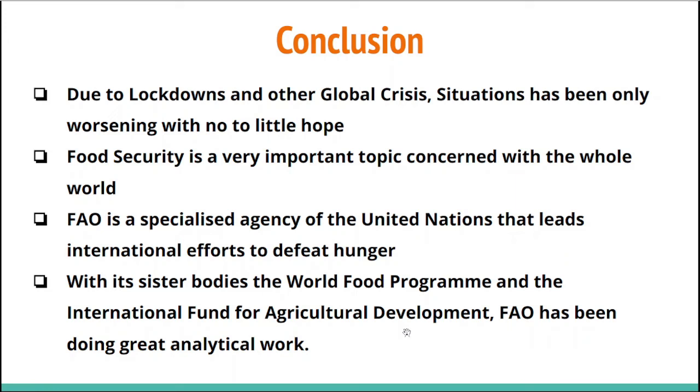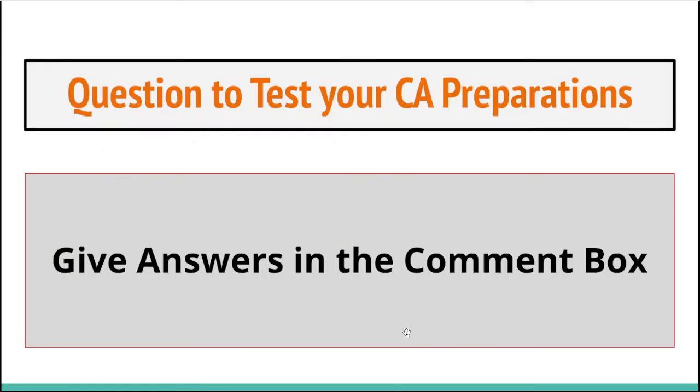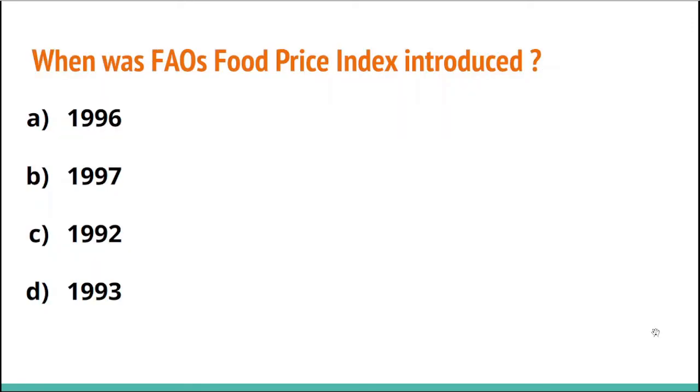Now let's move on to the next segment of this video, that is the questions to test your current affairs preparations. You are supposed to give answers in the comment box of this video. The very first question is, when was the Food and Agriculture Organization's food price index introduced? Option A, in the year 1996. Option B, in the year 1997. Option C, in the year 1992. Option D, in the year 1993.